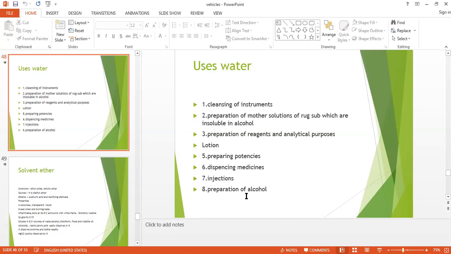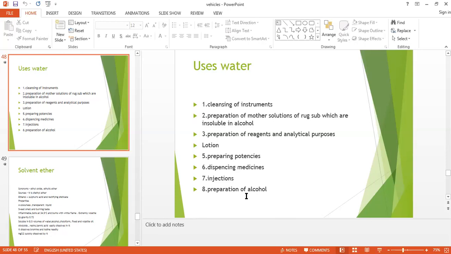So we have done the practical for the purity of water for the chloride. If you remember, we have added silver nitrate and dilute nitric acid. There is no white PPT or turbidity. That means the water is pure. For the calcium, we have added ammonium oxalate and dilute acetic acid. If the white turbidity is present, that means calcium is present.